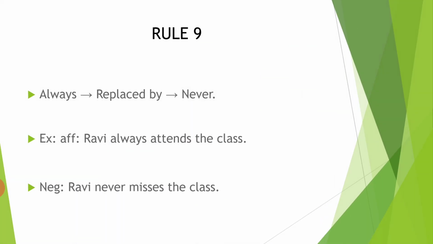Rule number 9. Always is replaced by never. For example, in the affirmative, Ravi always attends the class. Now, Ravi never misses the class. Okay, because we never change the meaning. He always attends the class means he never misses it. So you have to remember that you also have to use these opposite words.